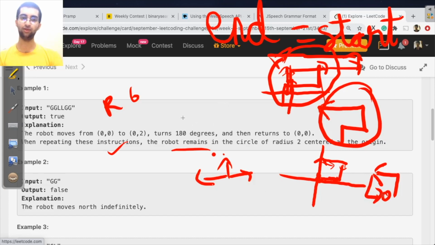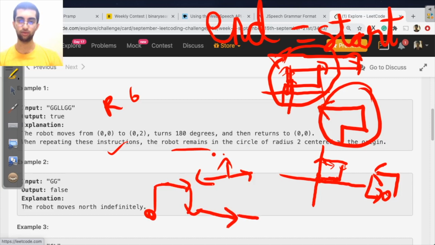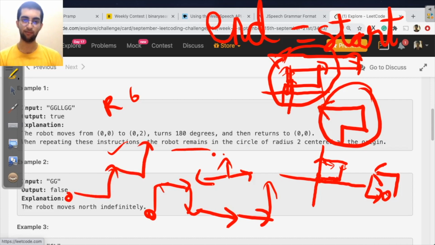Now what if you are given some complex operations where you start at the origin, go up, go right, go down, go right, go right, go up. Now look, will you ever end up in a circle? Initially you're facing up. So this entire operation is the same as just going up, going up, going up, going up, going up.